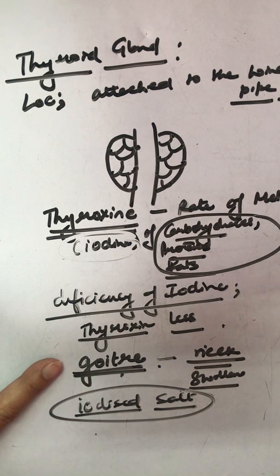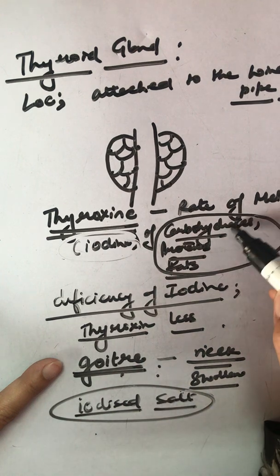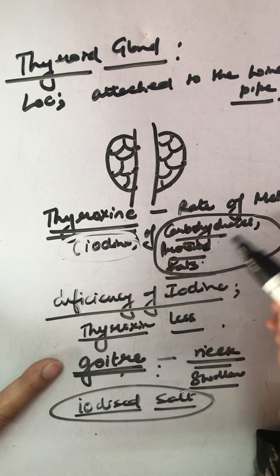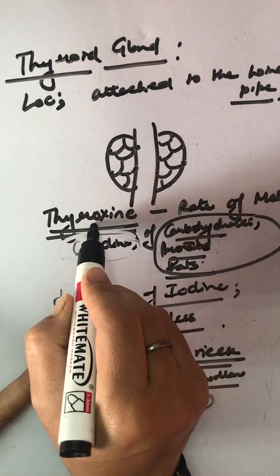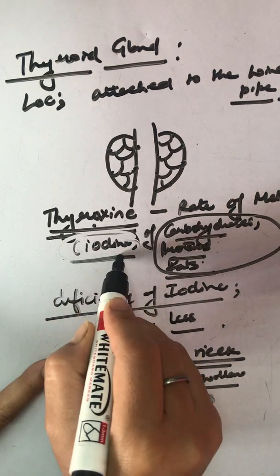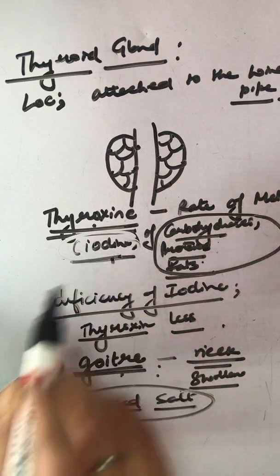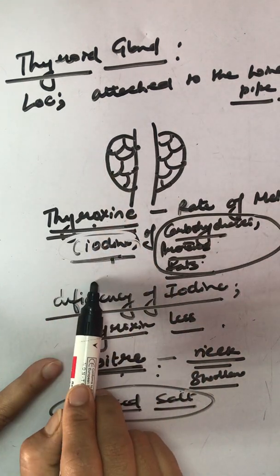Why is this goiter to be prevented? Because goiter is caused due to the lack of functioning of metabolites. And why did it happen? Because thyroxine was not functioning properly, because it did not contain iodine. So iodine is required by the thyroid gland to make thyroxine.